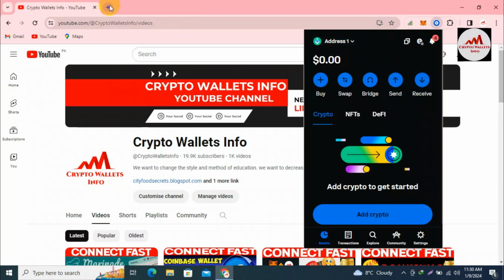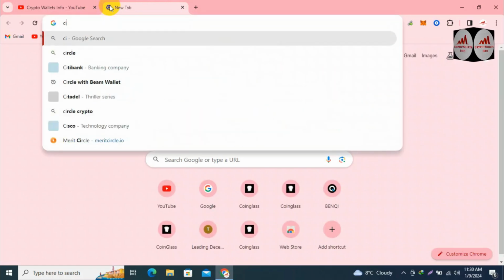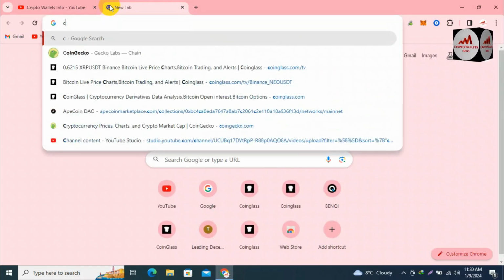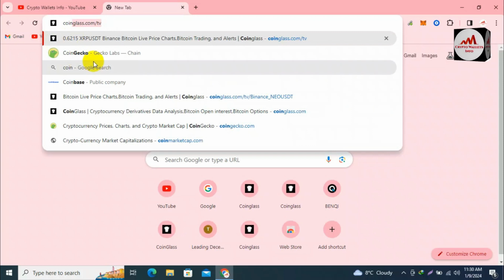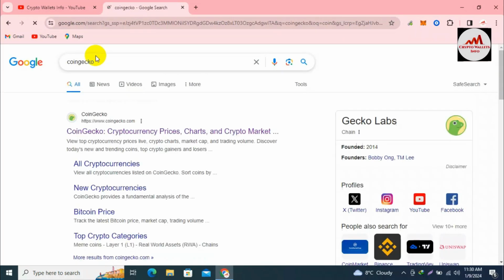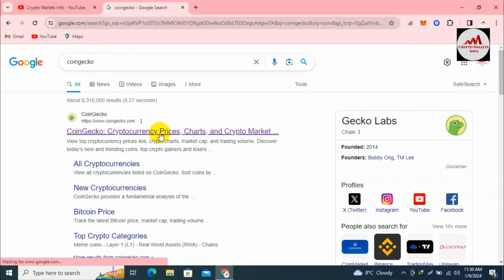I am going to open CoinGecko to get some more information about Benqi. What's the price and what's the all-time high? You can see here CoinGecko. This is the official website where you can get information about cryptocurrency prices, charts, or news.